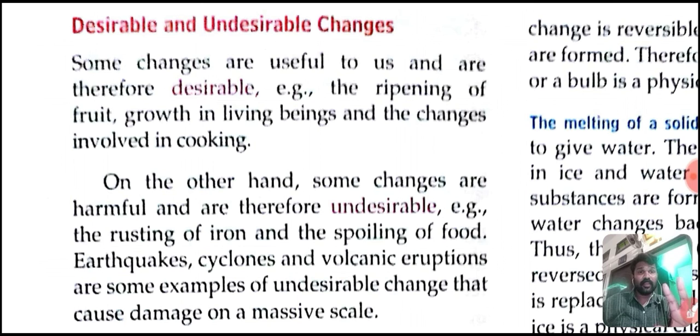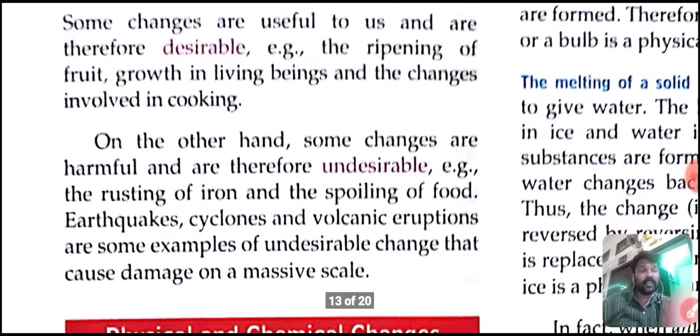On the other hand, some changes are harmful and are therefore called undesirable changes. The rusting of iron, is it useful for us? No, it is not useful for us. That is why this is a good example of undesirable change.